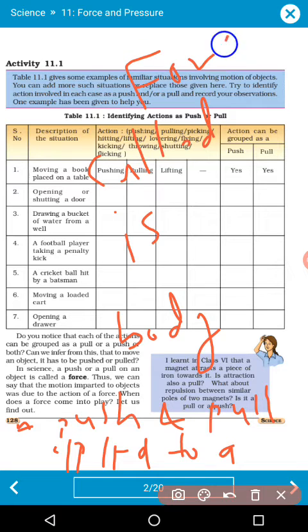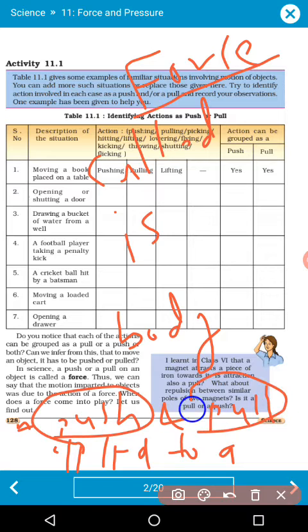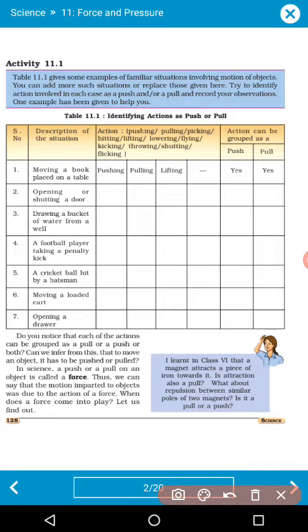A push or pull which is applied to a body means you are applying some kind of action. Suppose you are pushing the body, you are pulling the body. So these are all related to the force. These two terms are related to the force. Fine. So we can say this is a force.